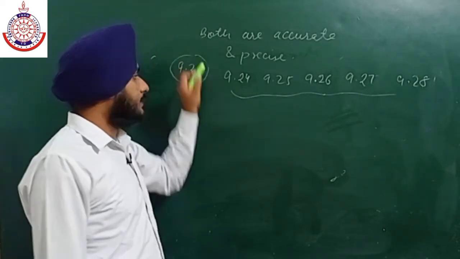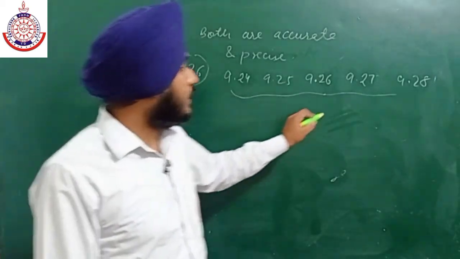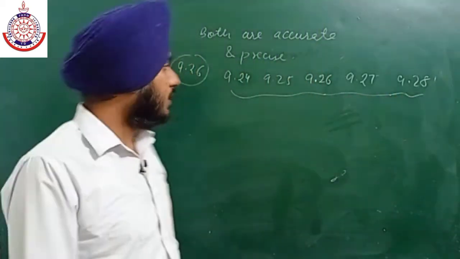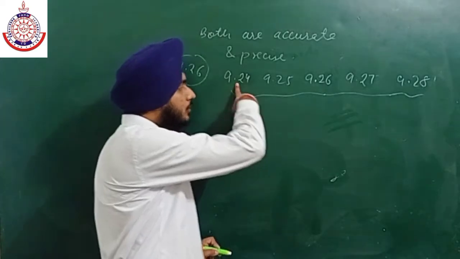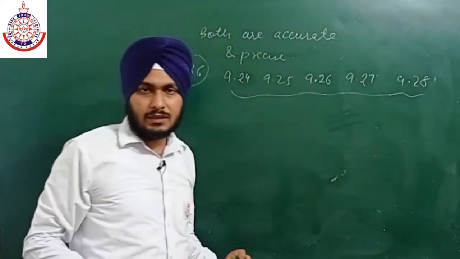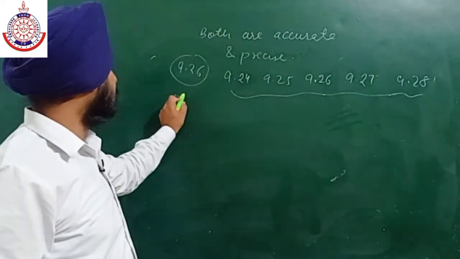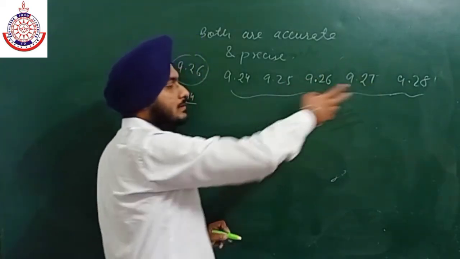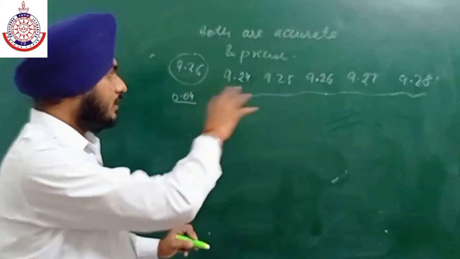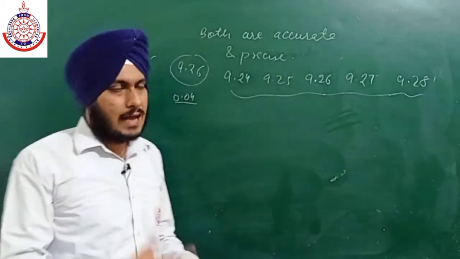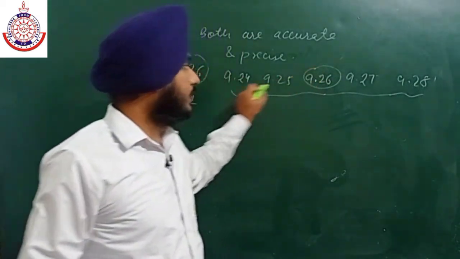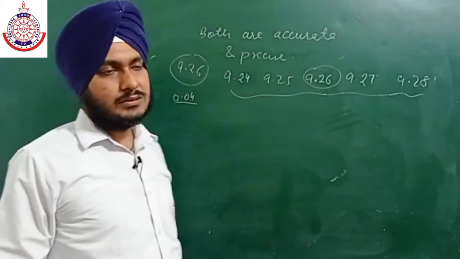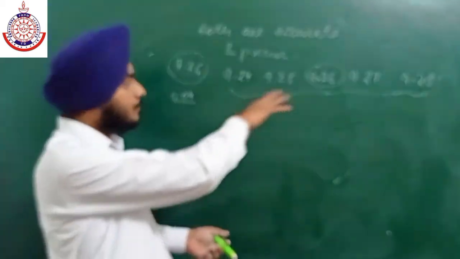Now in this case all these values are nearly equal to each other. There is very little difference between 9.24 and 9.28, a difference of 0.04 only. So all the measured values are nearly equal, and their average comes out to be 9.26, which is also nearly equal to the measured values.